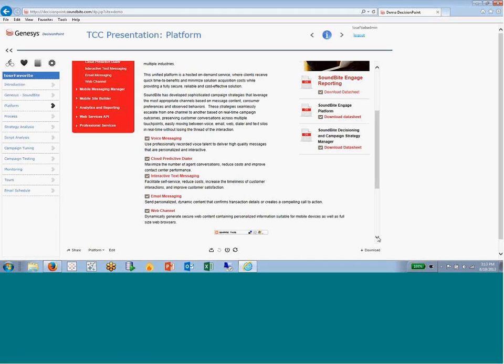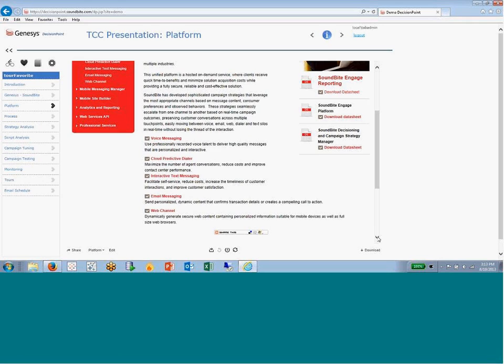What we can also do is blend all of these channels together. For example, we could send out a text message saying, we'd like you to take our survey. Click on this link within the text message, and that will take them to one of our web channels optimized for a mobile device, let's say. So we're able to track that customer, not only their behavior, their activity, but also across the multiple channels. So it's a very, very powerful, very flexible platform.